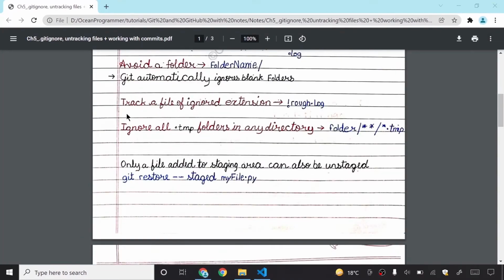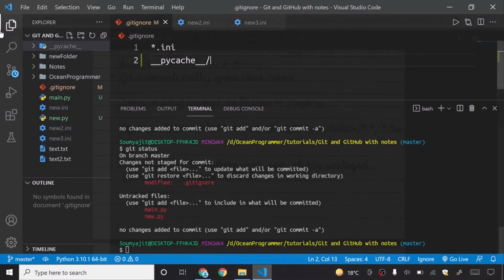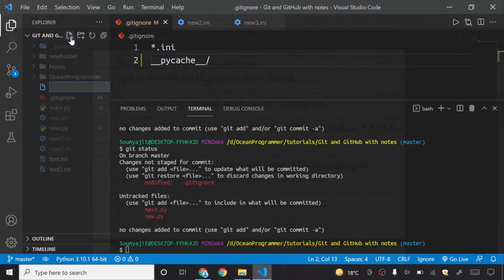Guys, sometimes we need to track a file, but if the extension is ignored, we can't track the file. So there is an effective way to do this. See, here I have now ignored all the .ini files present in my directory. So what if I create a new file called rough.ini?